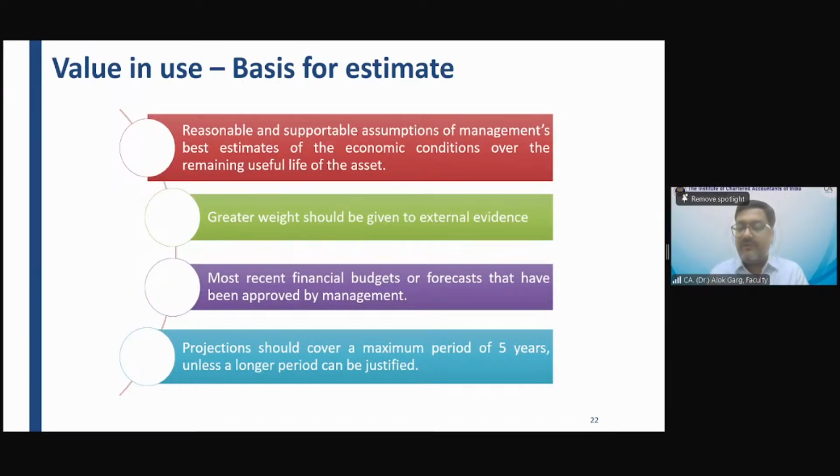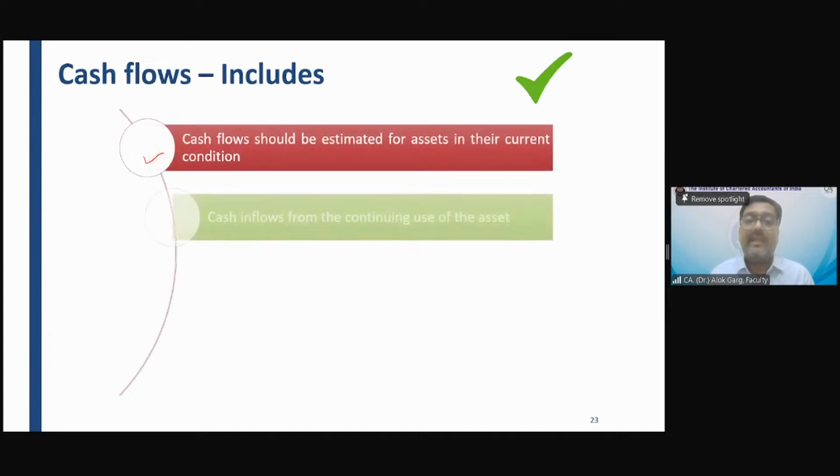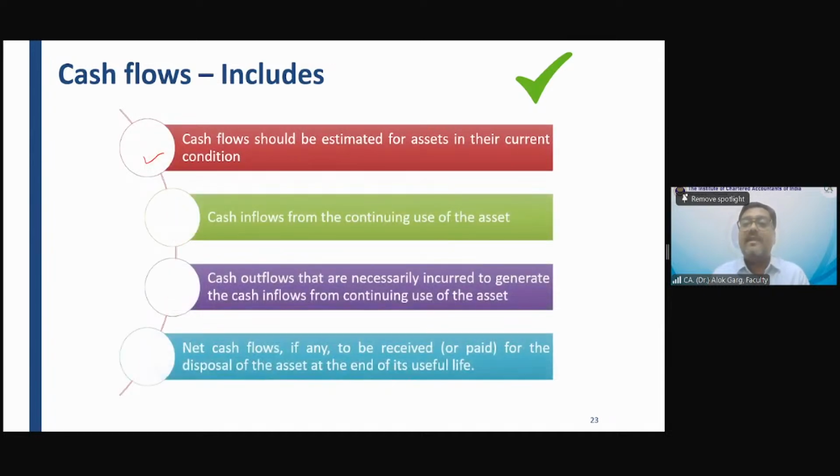Right? It will not even break even for 5 years. So friends, in that case, like solar plant, aviation industries, the projection should cover more than 5 years if it is justified. Okay. What are the cash flows which are required? Cash flow should be estimated for the asset in its current condition. Okay. What does it mean?